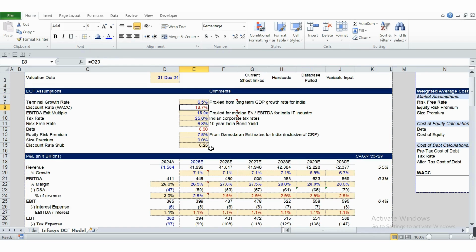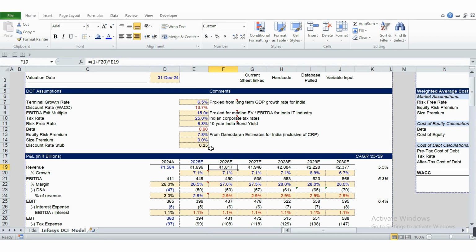This is a stable company. If you are working on a startup and you see 15%, 20% growth, then after your period ends, like after the 5-year or 10-year period, if you suddenly put the terminal growth rate at 5% or 6%, it is viewed as a sudden drop in growth.